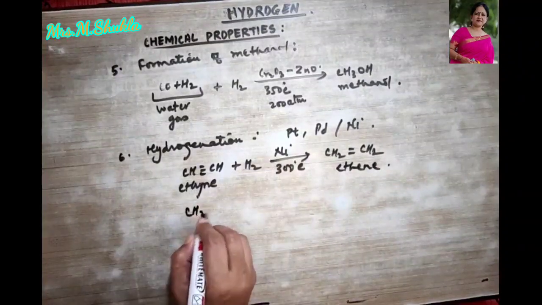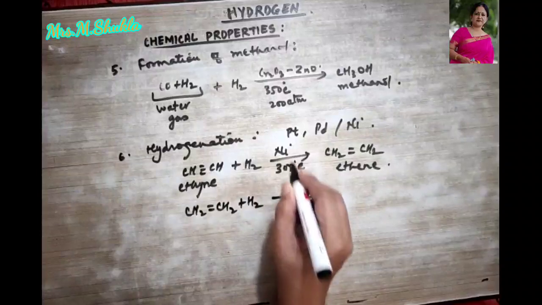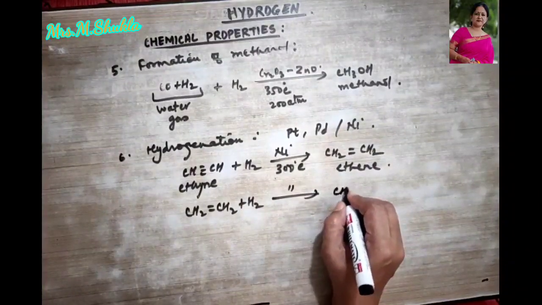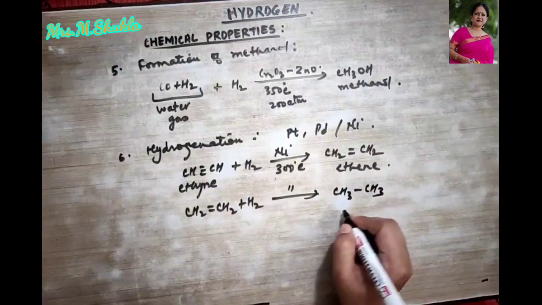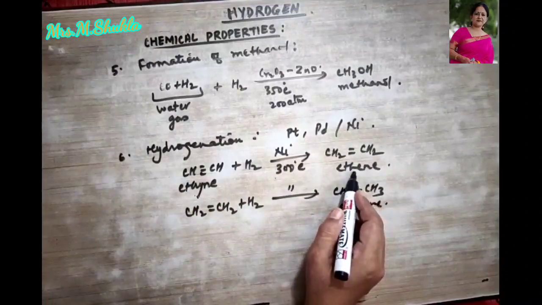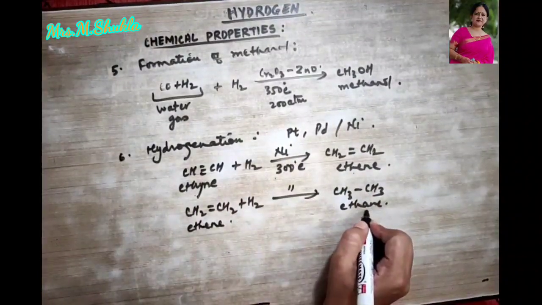And this ethene, when further treated with hydrogen under the same conditions of nickel at 300 degrees, is going to form ethane. So from ethyne to ethene, and from ethene we can obtain ethane.